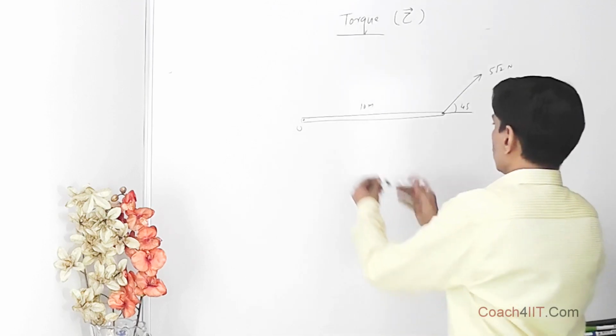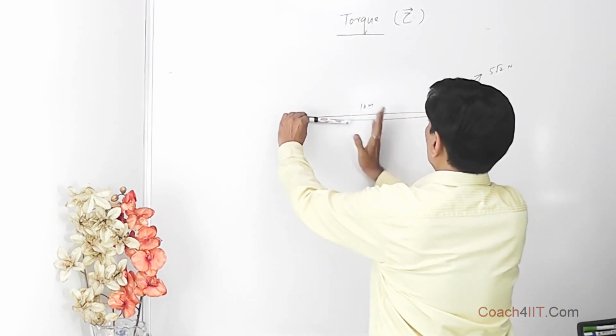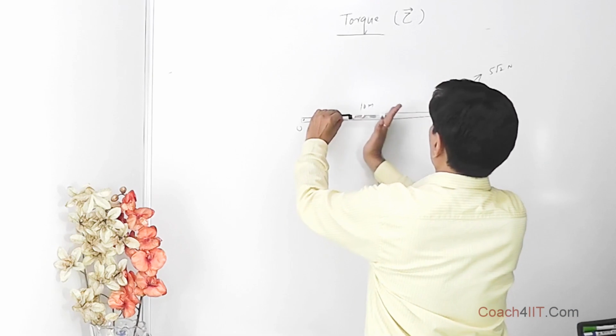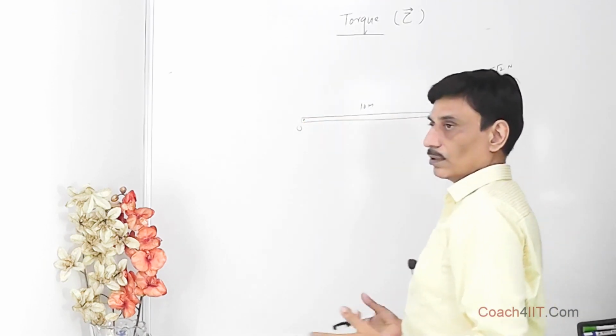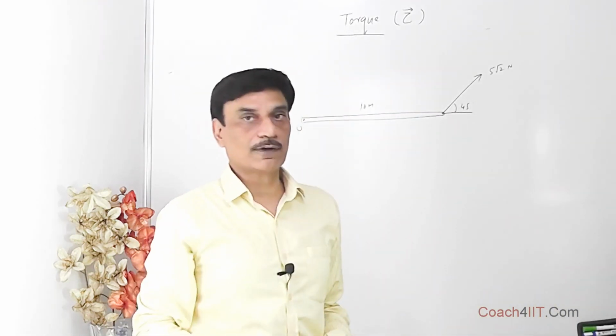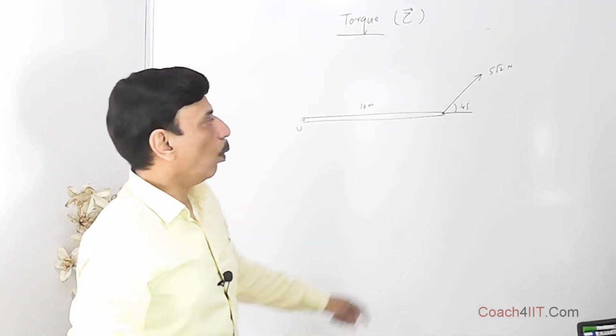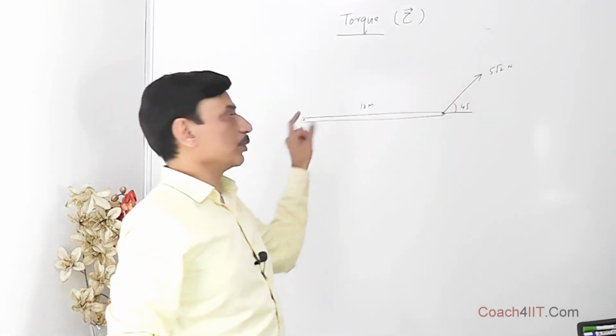Obviously, when this force is being applied over here and this is hinged over here, when you apply a force like this, this will have a tendency to rotate in this direction. So this will rotate in the anti-clockwise direction. We have to find the torque of this force about this axis.